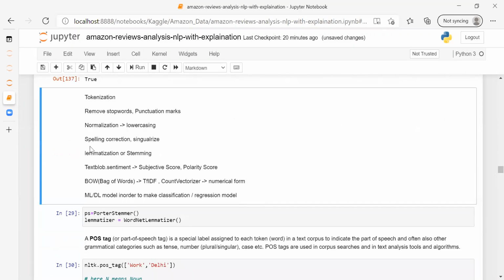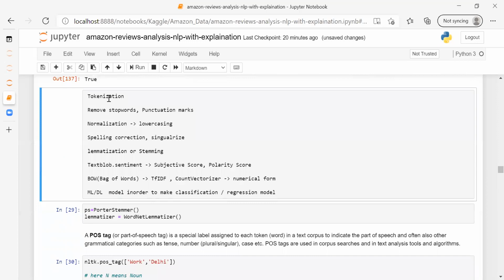Now what we are going to do is create tokens. Tokens are nothing, we are just breaking our sentence into words. Okay, we are removing the stopwords and punctuation marks. We have already joined them into a single parameter, that is stopwords one. We have already added them.